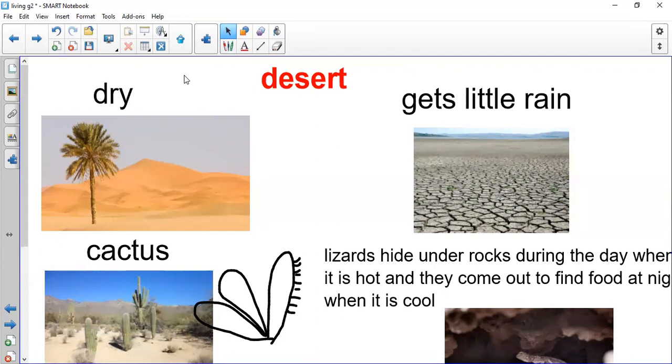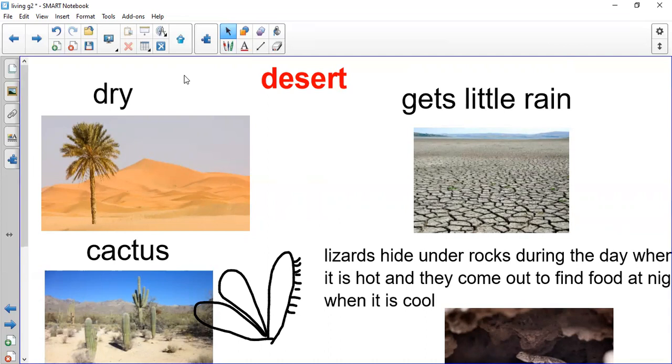Okay, grade 2. So this was the first place that I want you to know about. If you can think of more plants or more animals that live in the desert, I want you to get a piece of canson, A4, and stick different pictures of the animals that live in the desert.